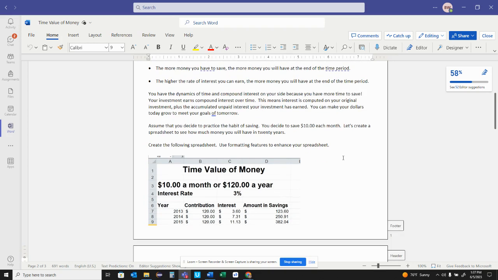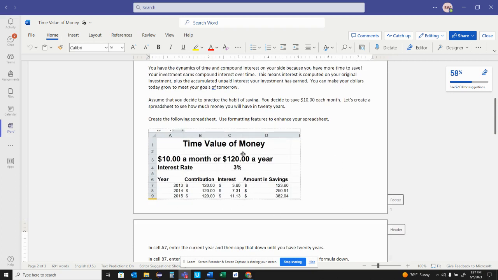Okay, so we're going to have a habit of savings. You decide to save $10 a month. Let's create a spreadsheet to see how much you'll have in 20 years. So we have to create this spreadsheet here in Excel. Just for some basic information, looks like we have some things here merged and centered. And so we're going to open up an Excel sheet, just a blank workbook here.